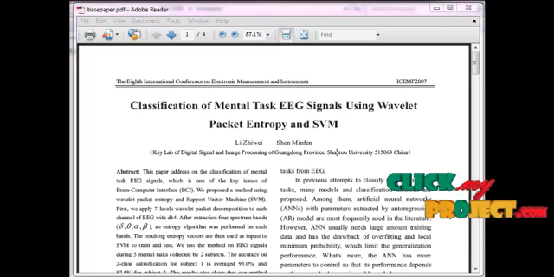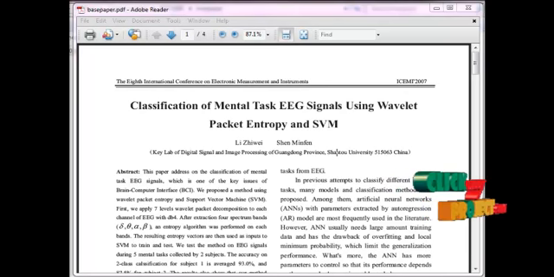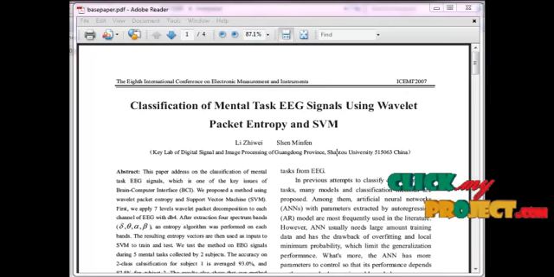EEG is the recording of electrical activity along the scalp. EEG measures voltage resulting from ionic current flows within the neurons of the brain. In a clinical context, EEG refers to the recording of the brain's spontaneous electrical activity over a short period of time.